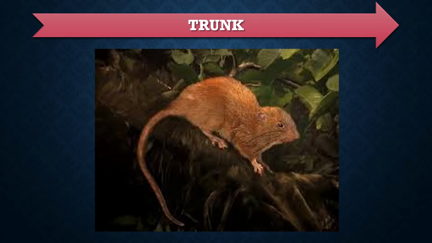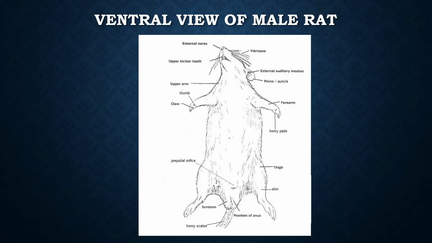The head is connected to the trunk by a short neck. The trunk is divided into thoracic cavity and abdominal cavity. Externally, it bears a pair of forelimbs and a pair of hind limbs, external reproductive structures and openings of the digestive and excretory systems. External reproductive structures and openings determine the sex of the rat.